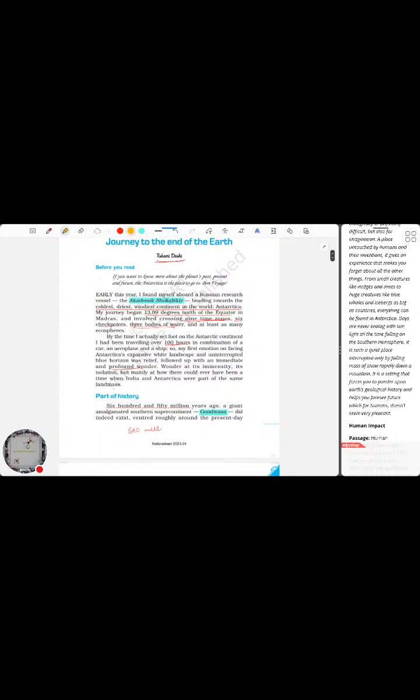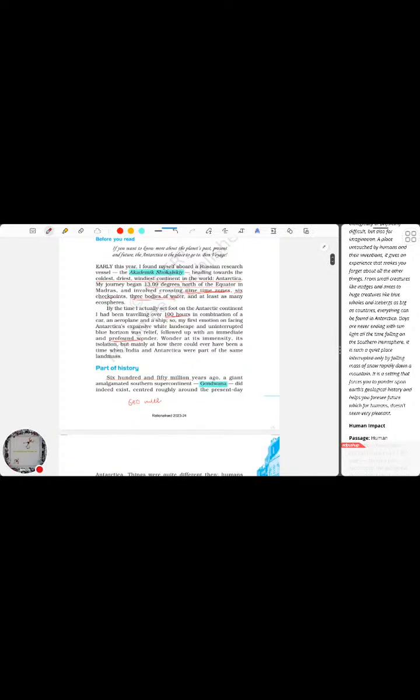So initially the author is starting from Madras, 13.09 degrees north of the equator in Madras, and he is moving towards the coldest, driest, windiest continent, that's Antarctica, through a Russian vessel called Academic Shokalskiy, through 9 time zones, 6 checkpoints, three different bodies of water, and at least as many ecospheres. These are the things that happened, and it was about 100 hours of journey.